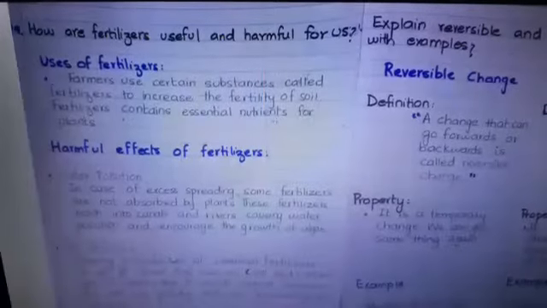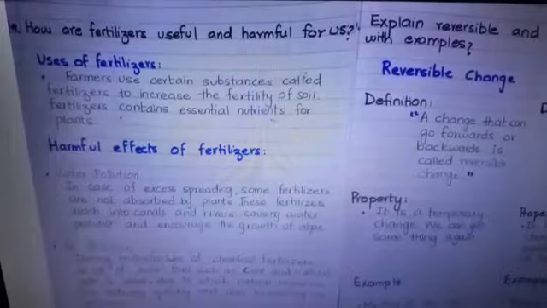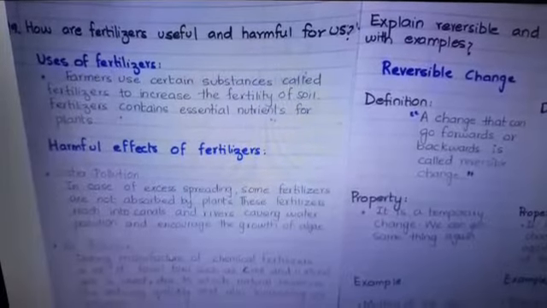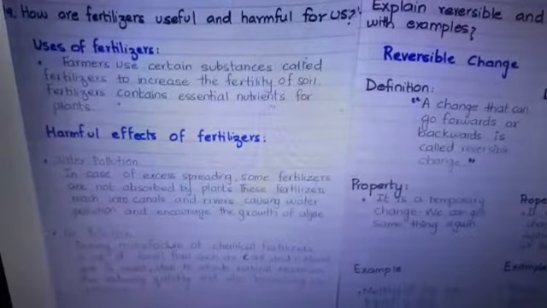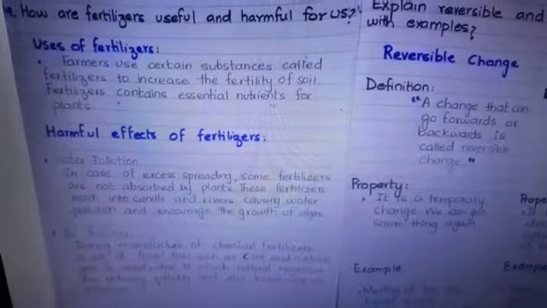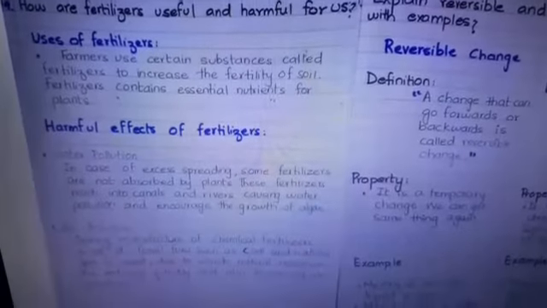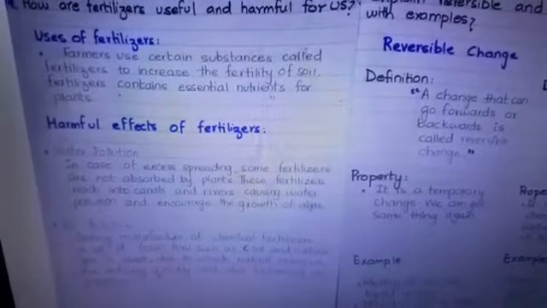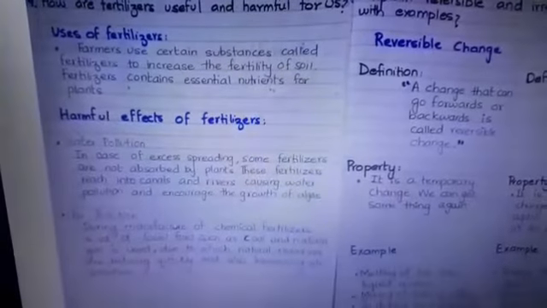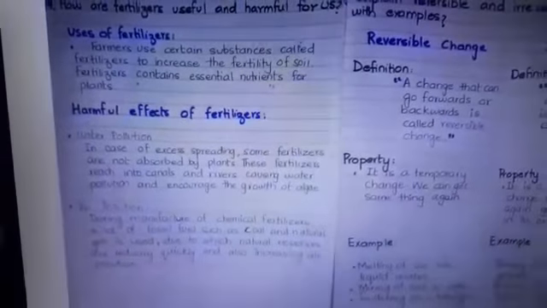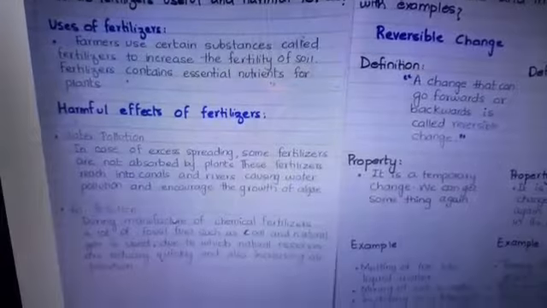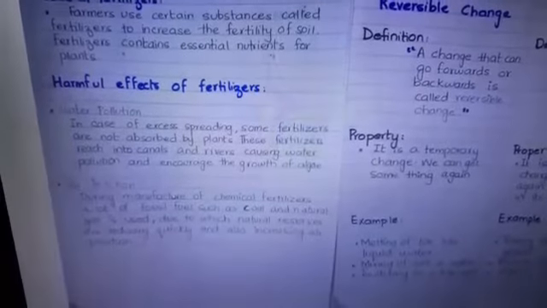Now comes the question answers. The question is, how are fertilizers useful and harmful for us? Uses of fertilizers: farmers use certain substances called fertilizers to increase the fertility of the soil. Fertilizers contain essential nutrients for plants. Harmful effect of fertilizers: water pollution.